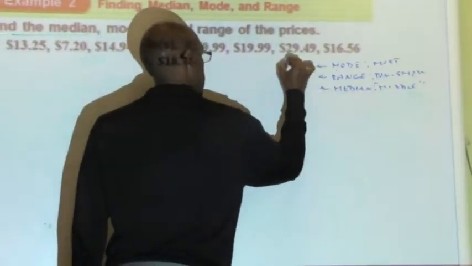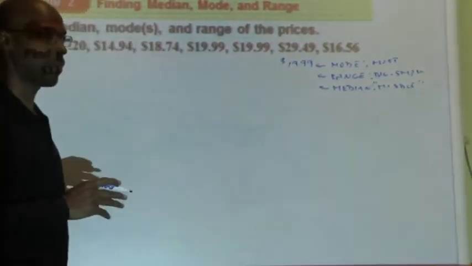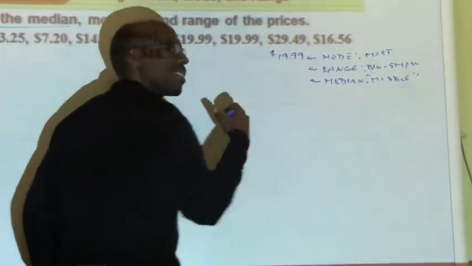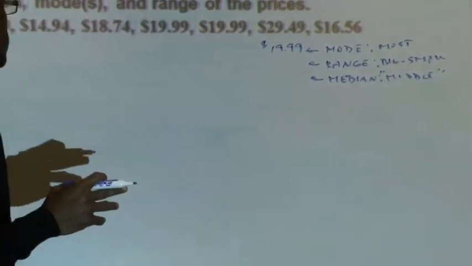1999. That was sung by Prince. Again, it's the biggest number. Mode, number that shows up the most. Biggest, they're going to call it the maximum, max. Smallest, we call it the minimum.